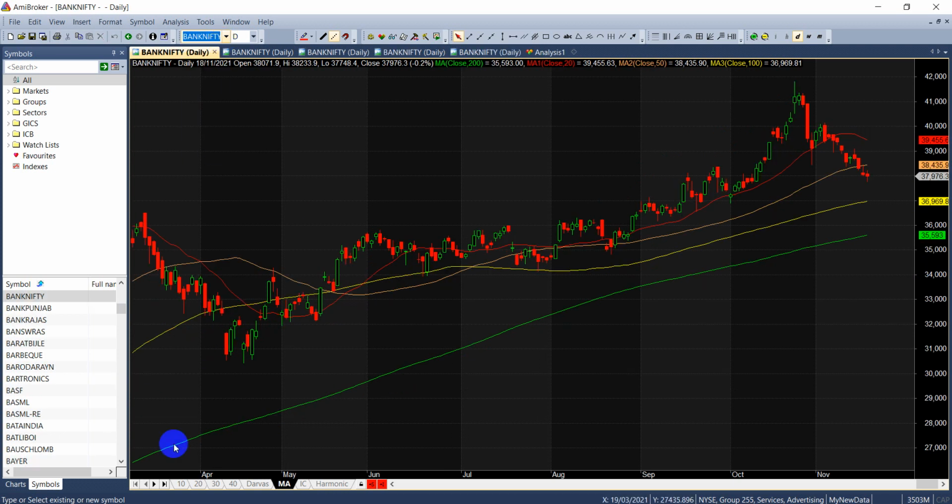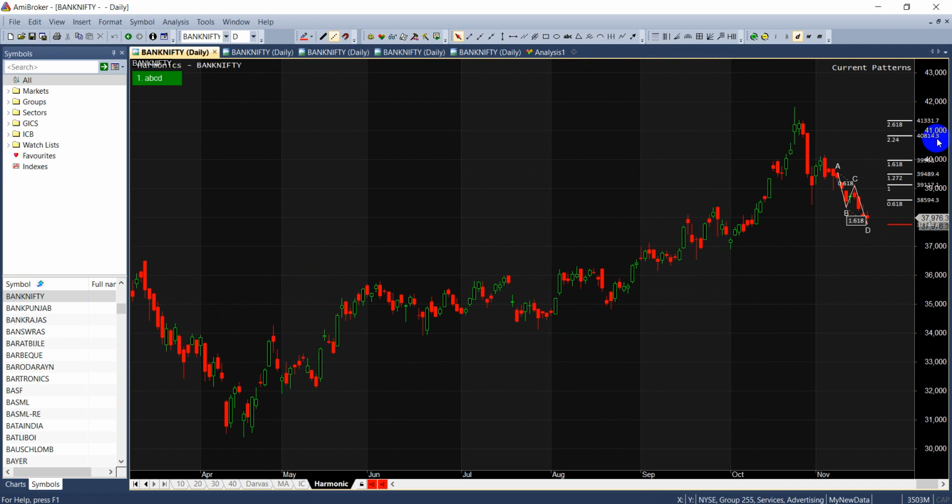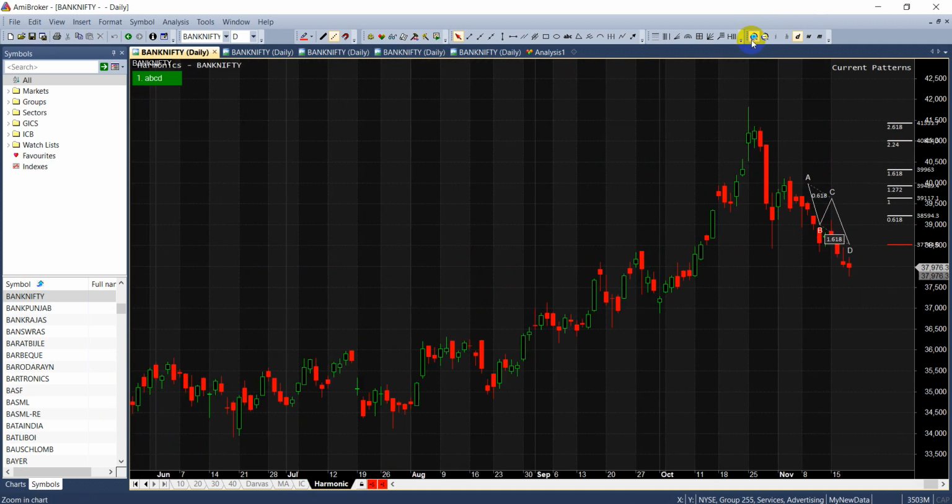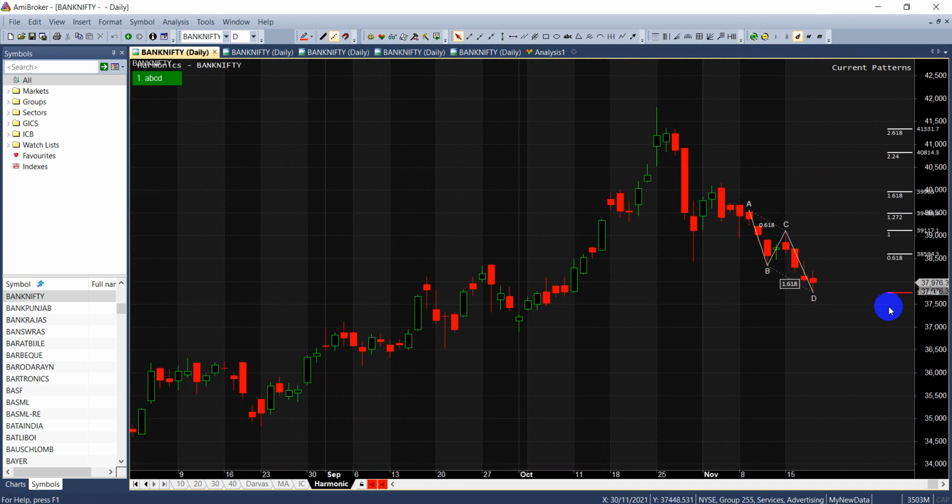Now let me quickly go to Bank Nifty, because Bank Nifty has been struggling a lot, and we have formed a very important harmonic pattern here. Basically, as you can see, this low is 37,444. Till this is held, we can see a rally all the way till 38,594 and 39,117 as per the harmonic pattern. And if this is breached, then we can see a fall all the way towards 37,000.